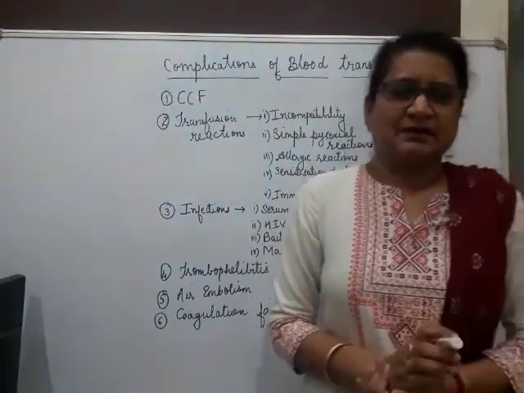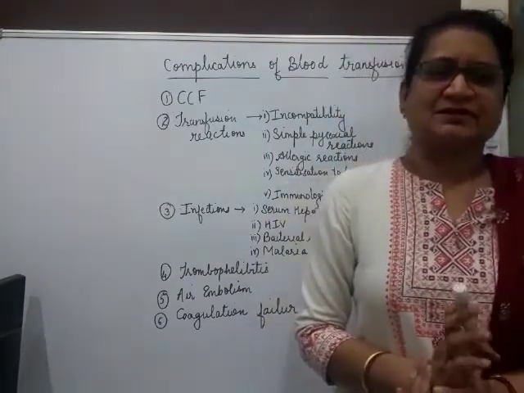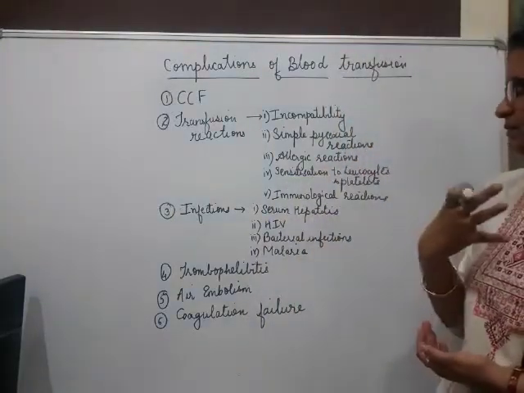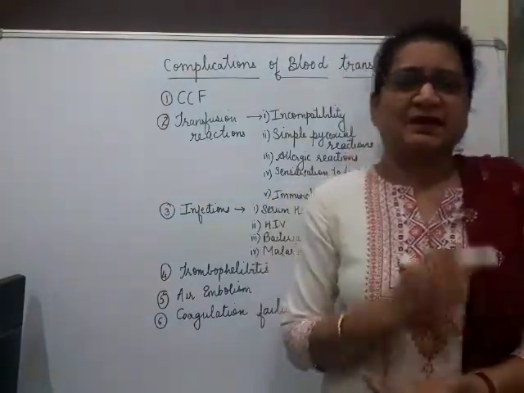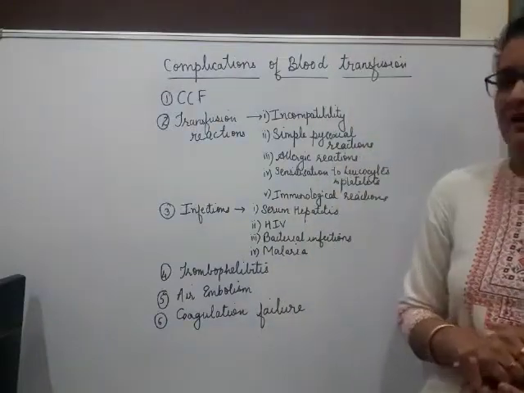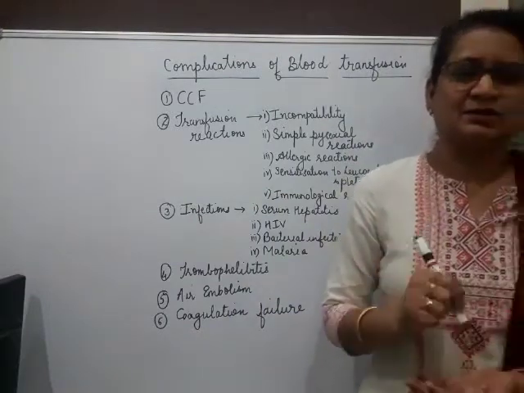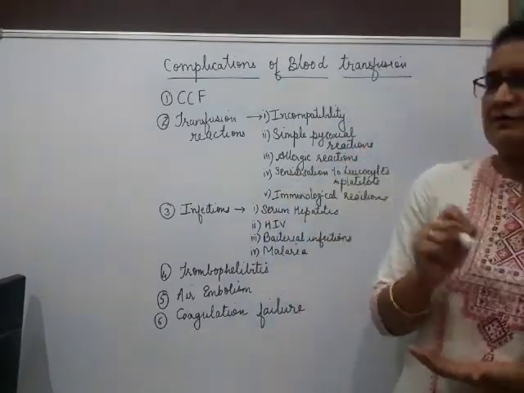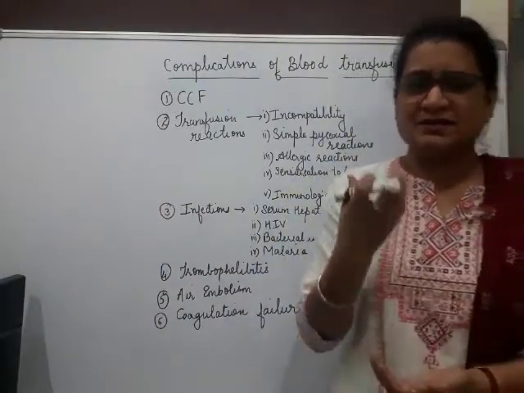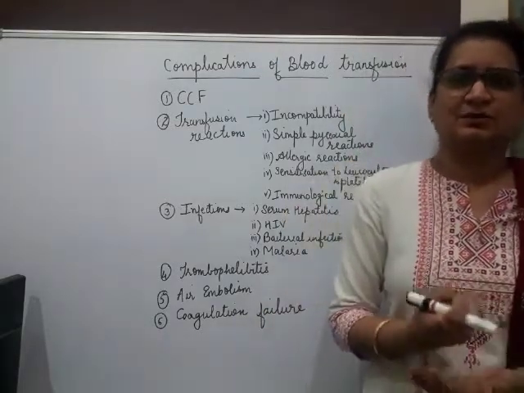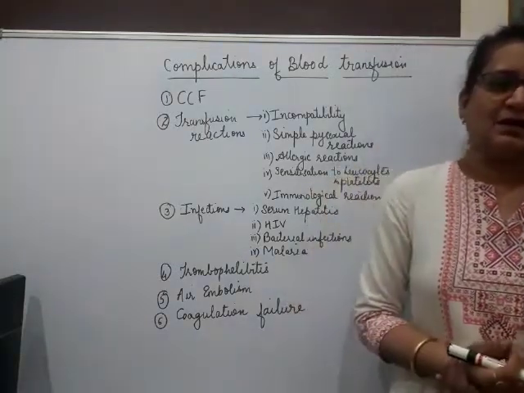The patient may develop fever with chills and rigors, feeling of tightness of chest and dyspnea. Patient को बहुत ही घुटन जैसा लगता है. Feeling of tightness of chest and dyspnea. There is intense pain in the loin. This is very characteristic. Intense pain in the loin, and this is because of blockage of renal tubules. Because of hemolysis of RBCs, there is collection of urea, and this urea gets deposited in the renal tubules, leading to acute tubular necrosis and death of the patient.